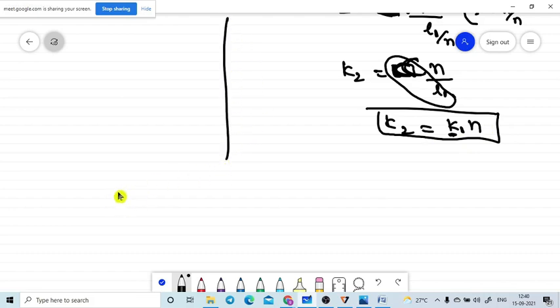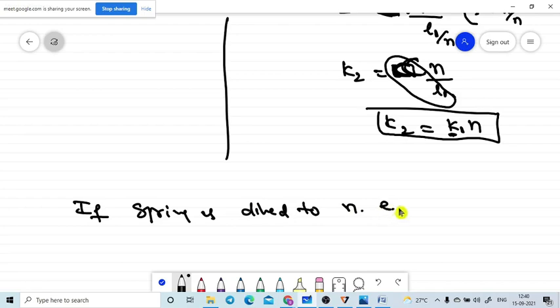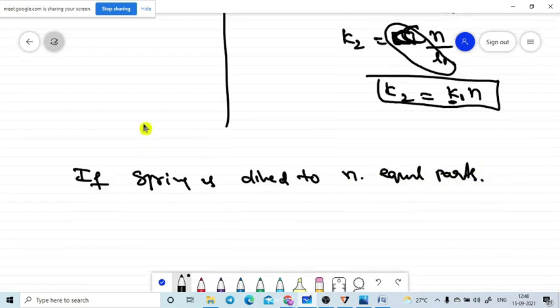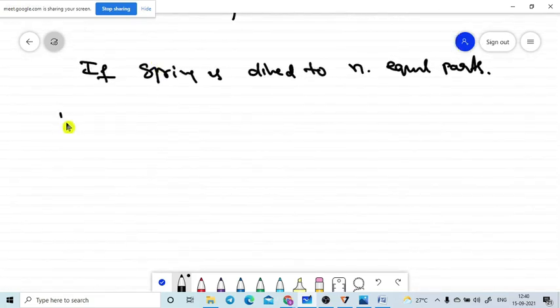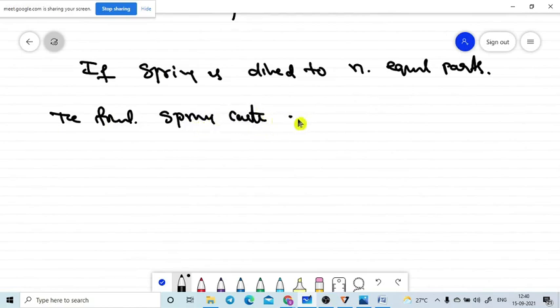That conclusion is very, very important. If the spring is divided into n equal parts, then the final spring constant is equal to n into the initial spring constant.